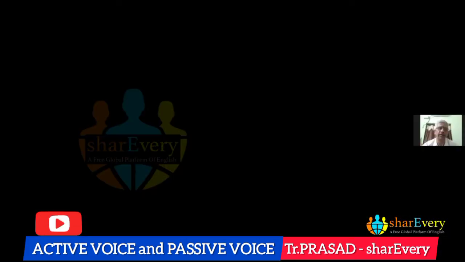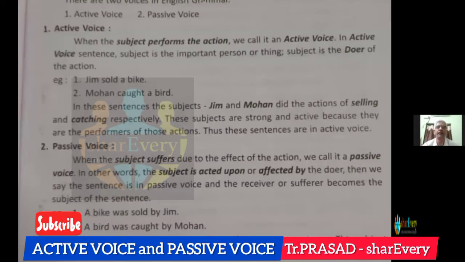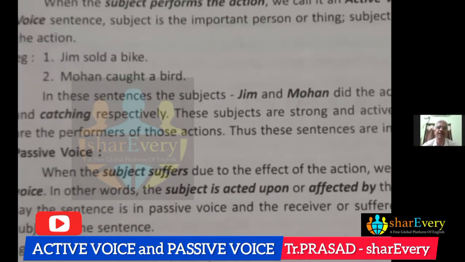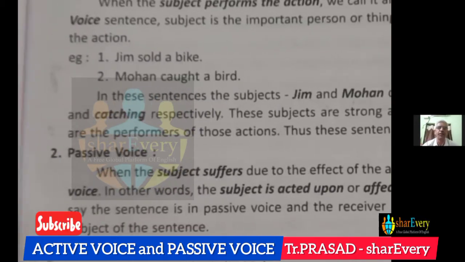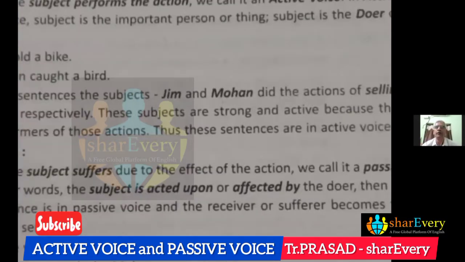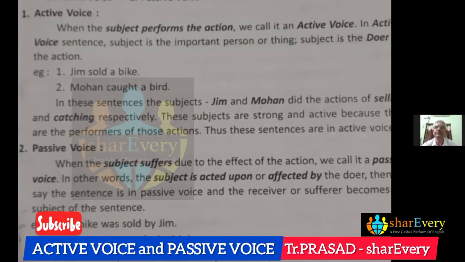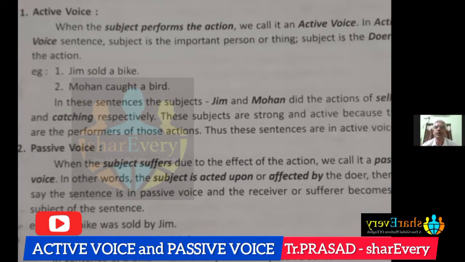And here, chess is the subject, and that is not active. The basic difference is, in the first sentence, the subject does something, and in the second sentence, something is done to the subject. That is the basic difference. And now, as we can see there in the slide, voice is of two types, active voice and passive voice.